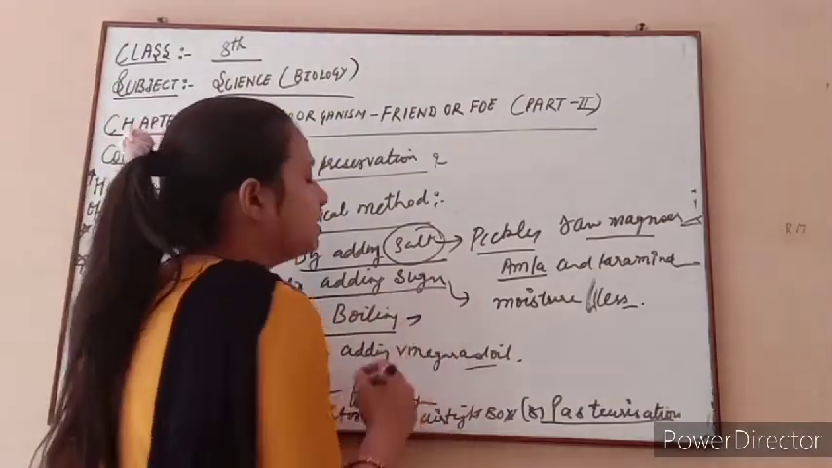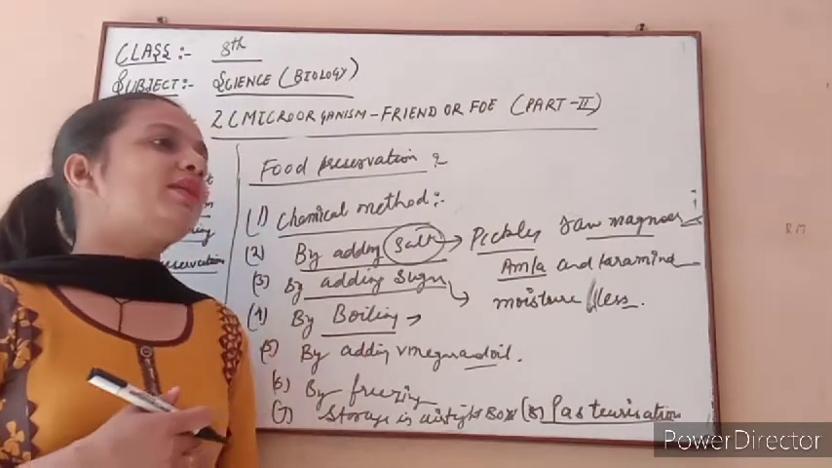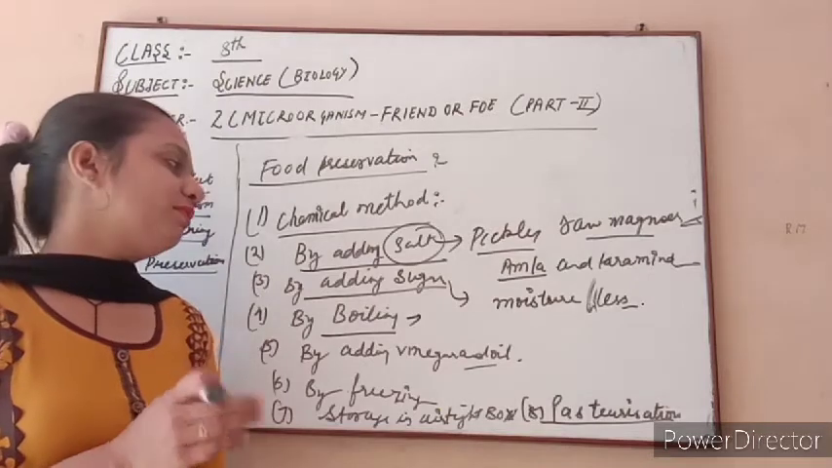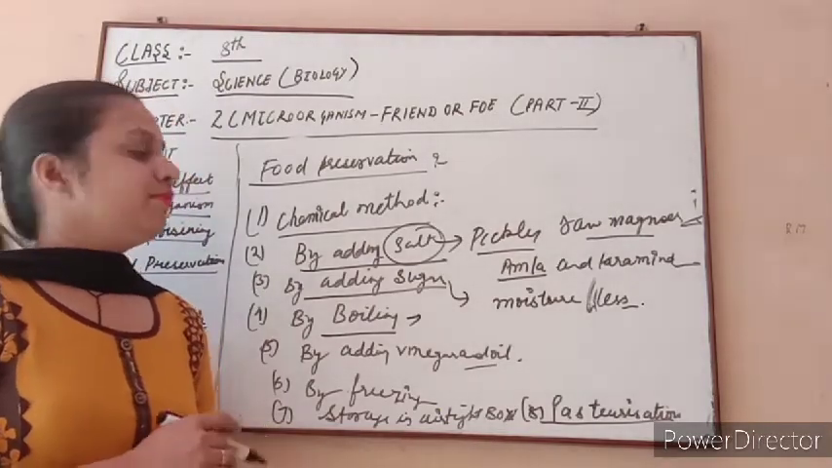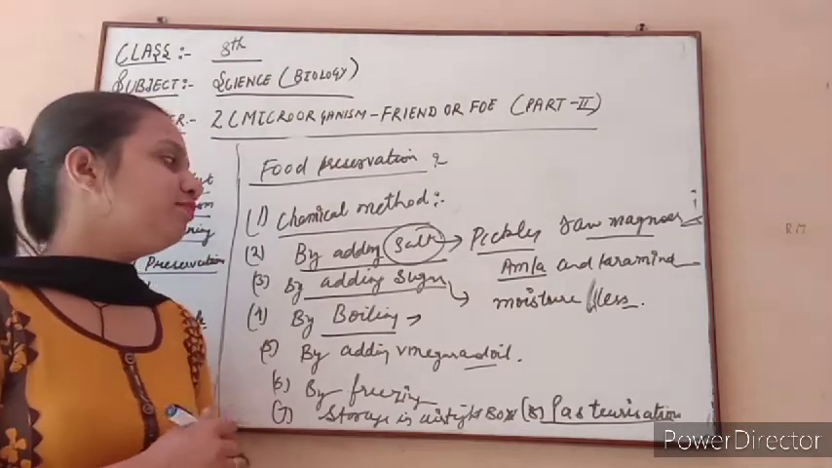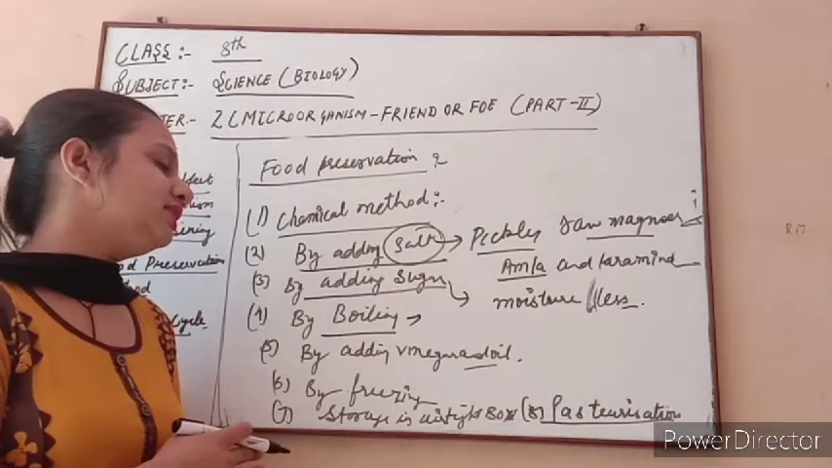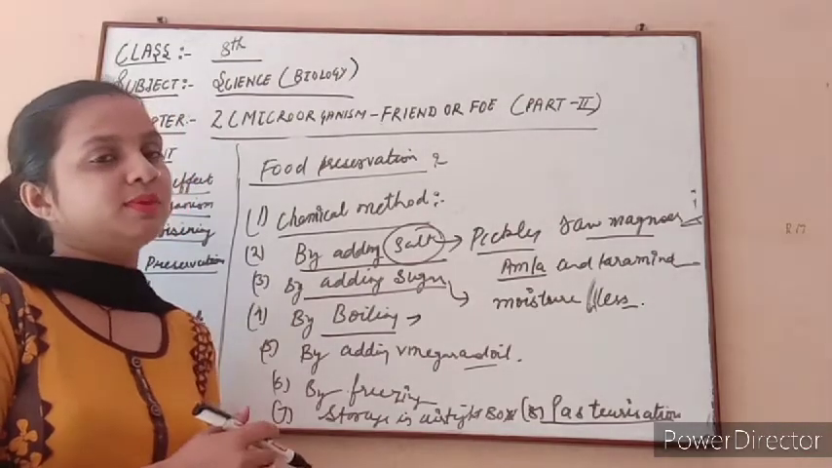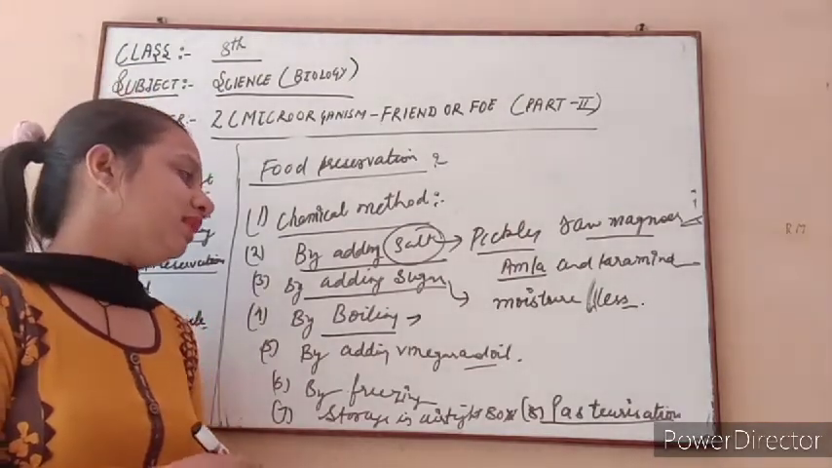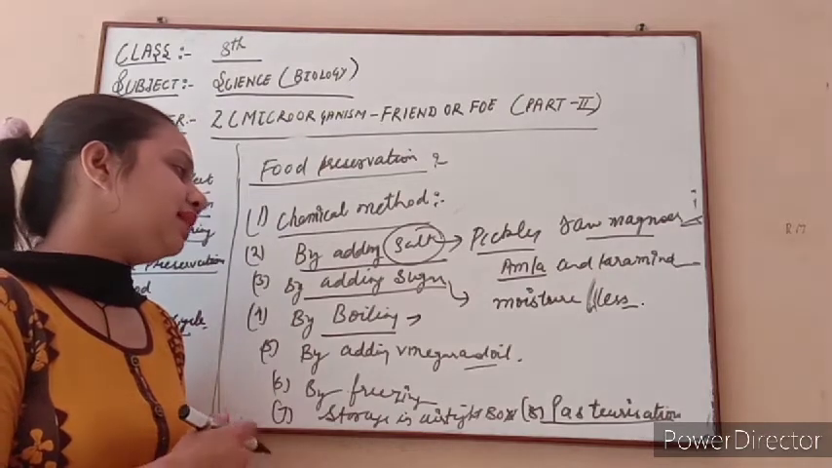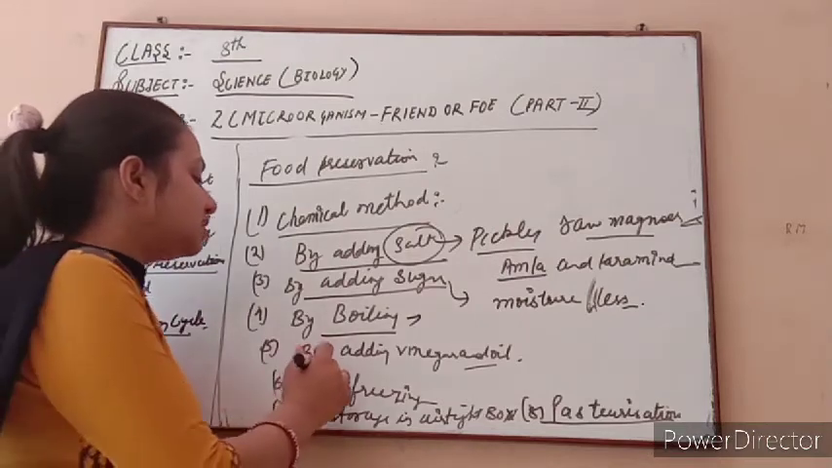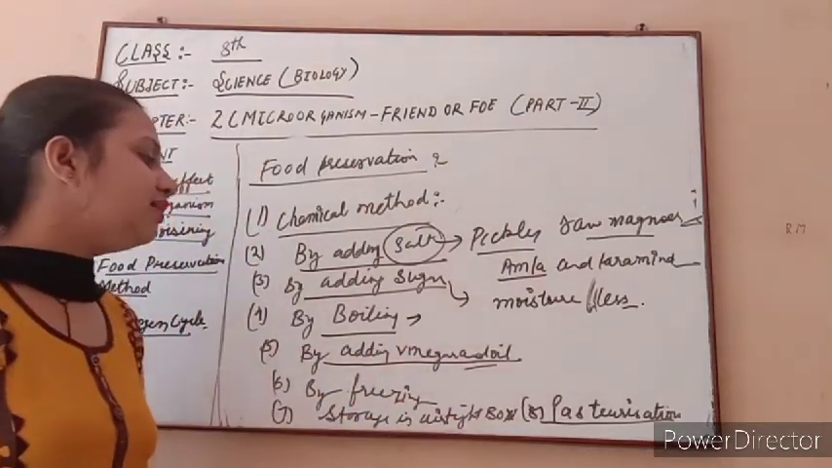Now next one is boiling. You all see at home, when our mother keeps milk for a long time in a freezer, first it is boiled by the mothers. Why is boiling necessary? Because boiling is necessary to kill the germs and microorganisms present in raw milk. So with the help of boiling, these microorganisms are killed. This killing of microorganisms by boiling also plays a very important role in good food preservation. And after this we discuss our next one, adding vinegar and oil.